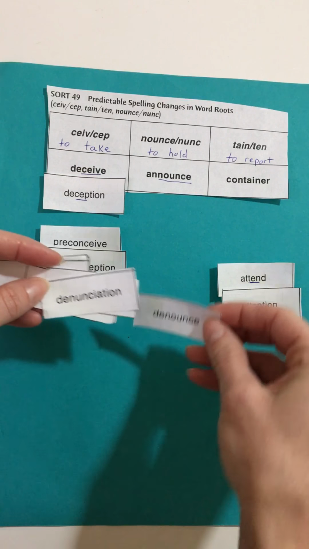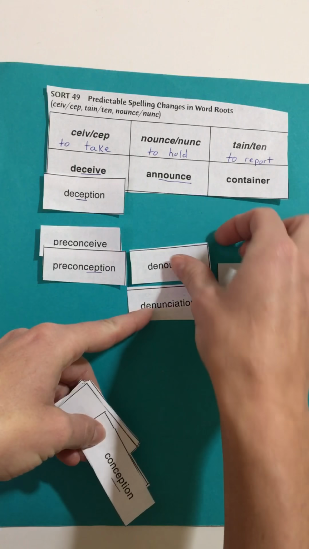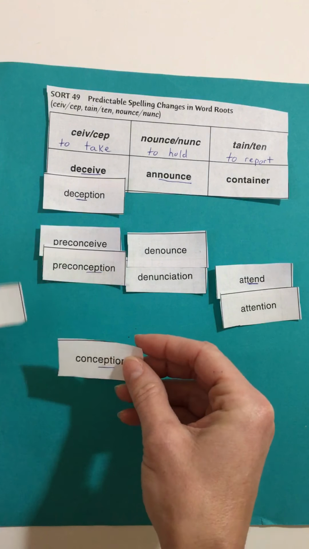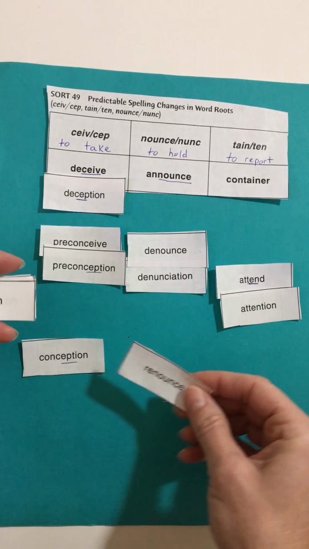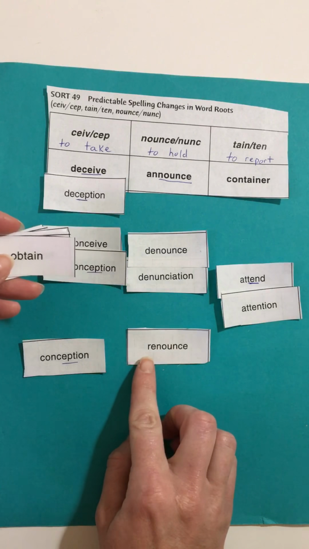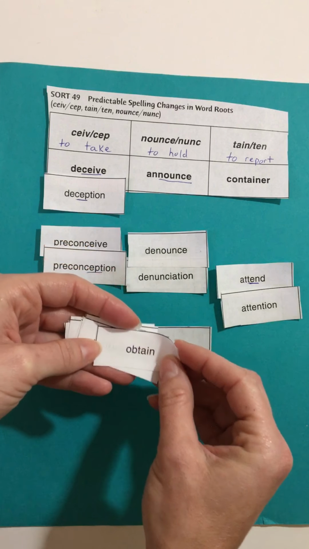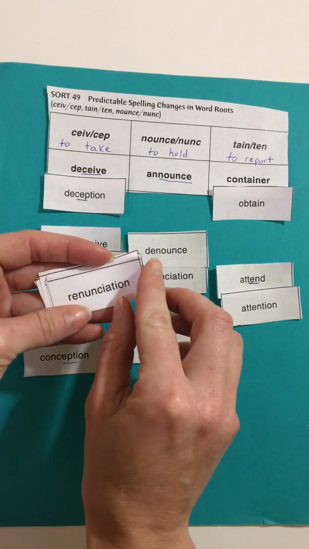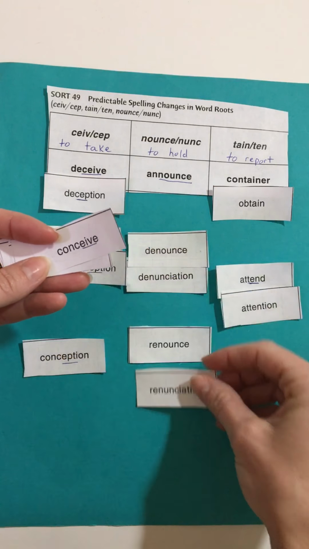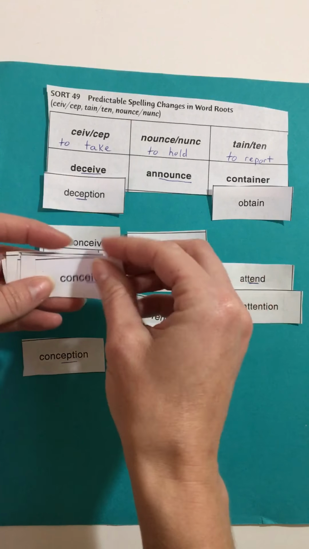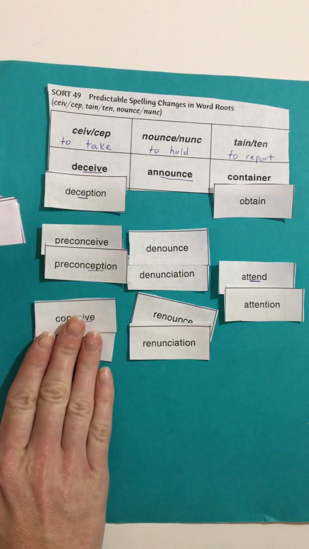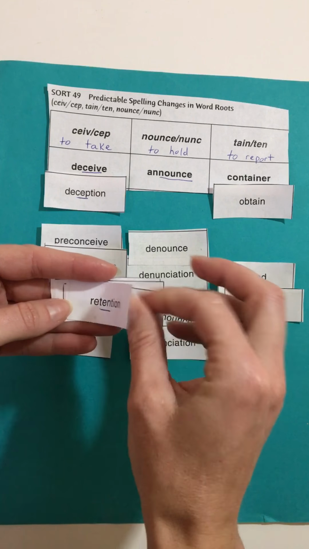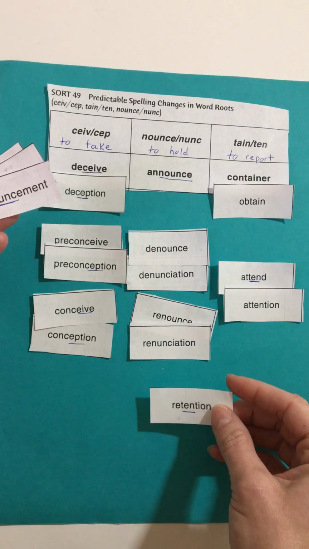Denounce, denunciation, that would be to put something down. Conception, renounce, that would be again. Obtain goes with container. Renunciation. Conceive with conception, to come up with an idea, to take hold of that idea. Retention, when you need to do something again.